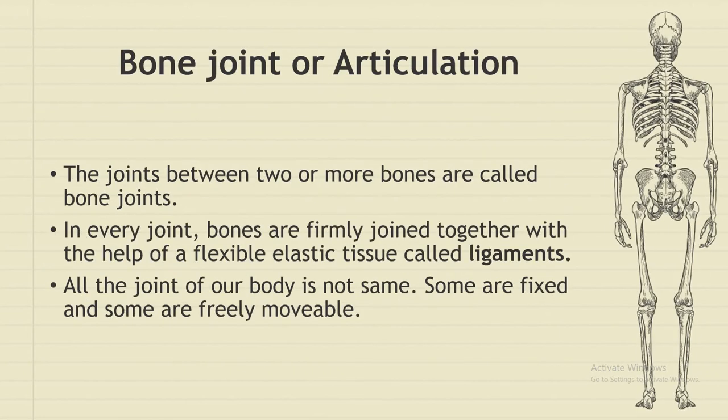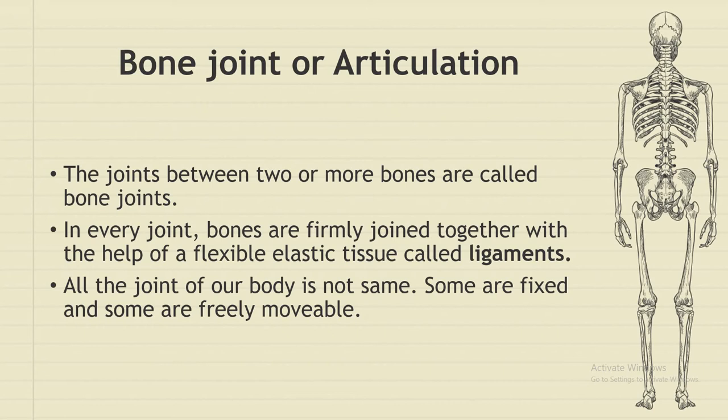So now we are going to talk about bone joint or articulation. So what is bone joint? The joint between two or more bones is called a bone joint or articulation. Articulation and bone joint are the same. In every joint, bones are firmly joined together with the help of a flexible elastic tissue called ligament.